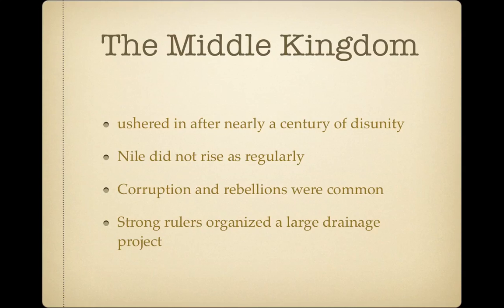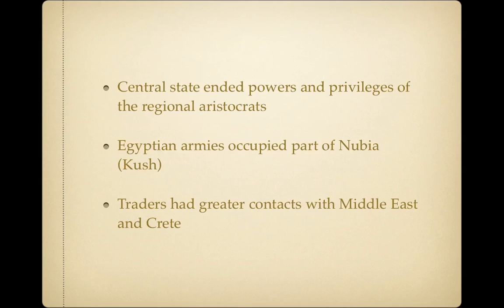arable, or farmable, land. During this period, the central state ended the powers and privileges of the regional aristocrats. In addition, Egyptian armies occupied parts of Nubia, a gold-rich land to the south. Traders also had greater contacts with the peoples of the Middle East and the Mediterranean island of Crete.